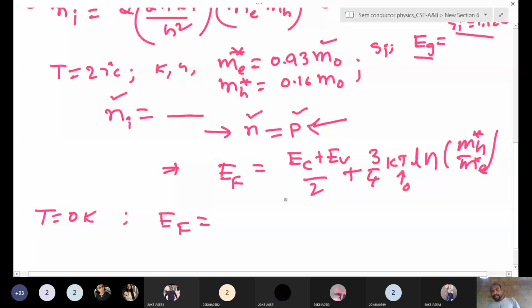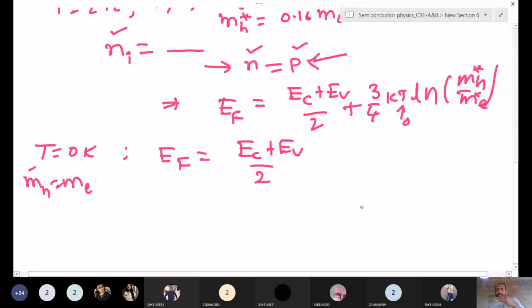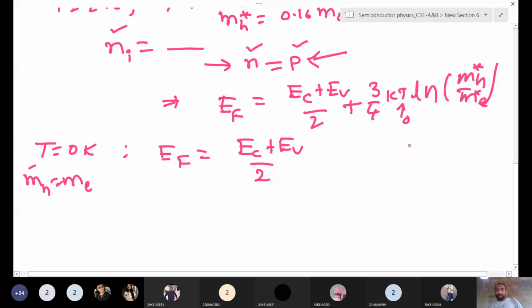At 0 Kelvin, all energy levels below EF, or below the Fermi level, are filled. Okay, so what does it mean? It lies exactly in the middle, which means all energy levels here also, some energy levels are there. These are also energy levels below the Fermi level. All energy levels are filled.